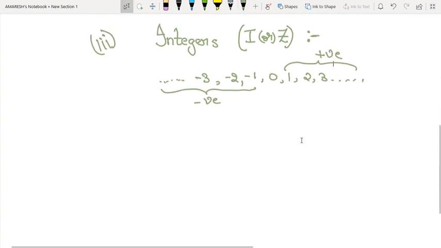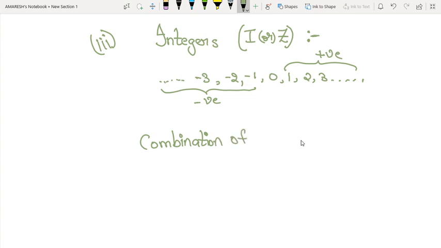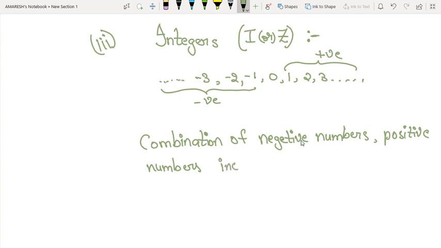So simply we can say the definition of integers. The definition of integers: the combination of negative numbers, positive numbers, including 0 are known as integers.